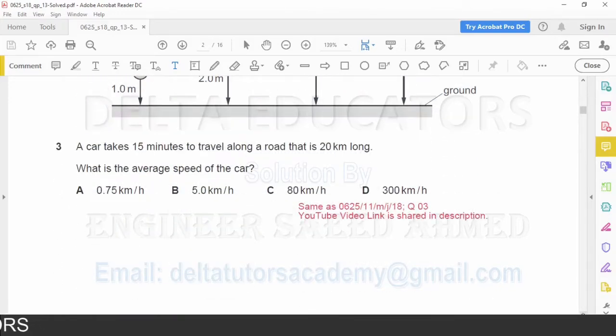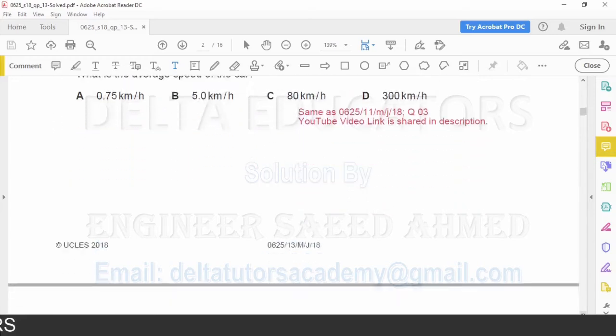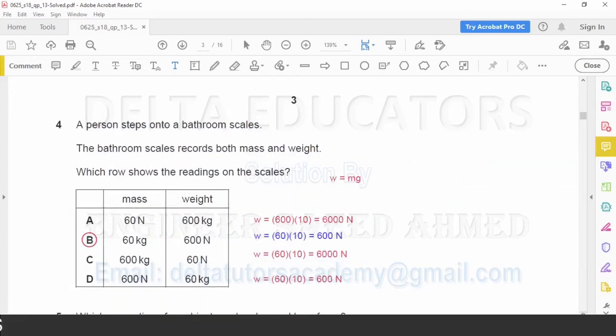Question number 3 is same as in paper 1 variant 1. Question number 4. A person steps onto a bathroom scale. The bathroom scale records both mass and weight. Which row shows the reading on the scales?